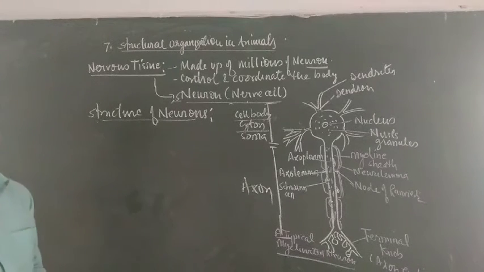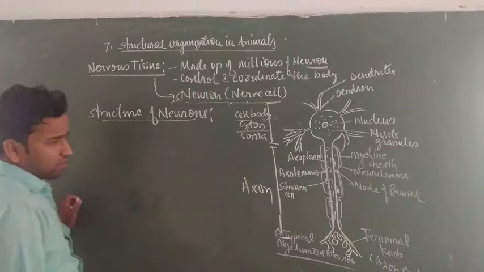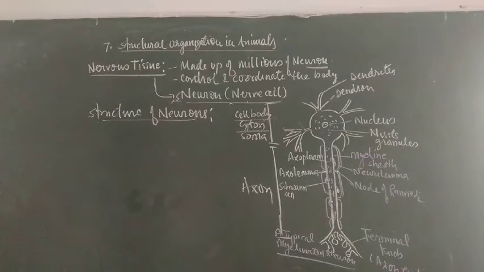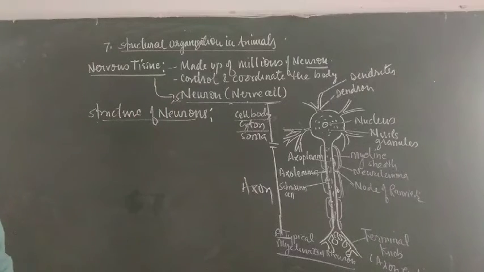Now the structure of neurons you have already seen. The neuron is made up of two parts, the cyton and the axon. What is the role of the cyton? The cyton, generally the cell body, contains a nucleus and abundant granular cytoplasm.